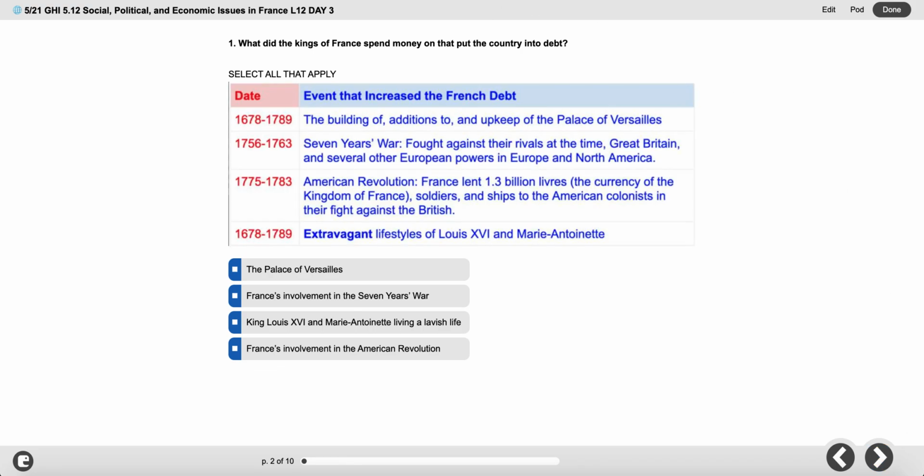We are going to start off by looking at questions 1 and 2 together. So question 1, what did the King of France spend money on that put the country into debt? Select all that apply. This is also in the Padlet, but I also just wanted to include it here because this is going to help you understand what France spent their money on, and that's how they got into debt. So there's several different reasons why they got into debt.